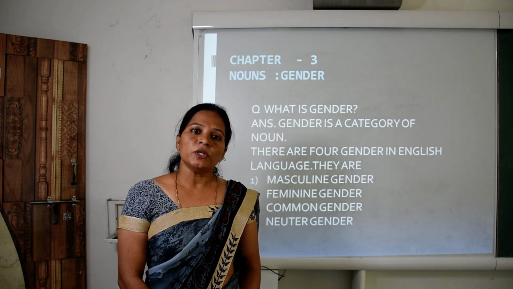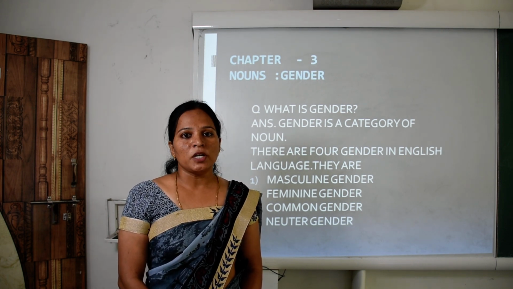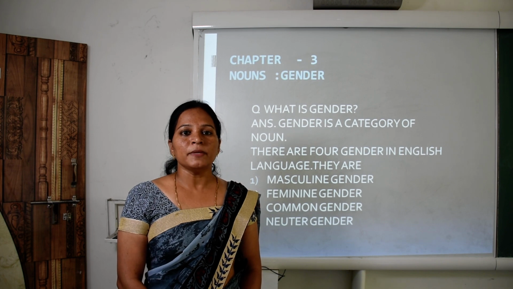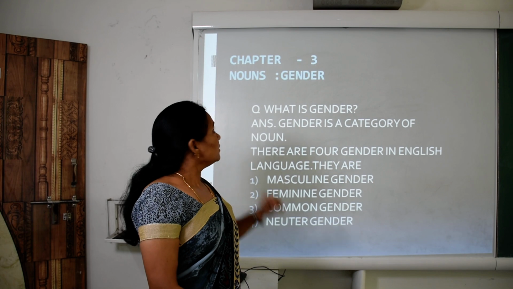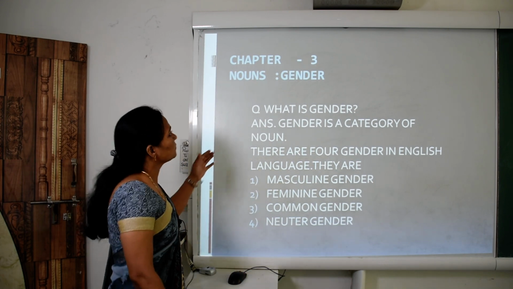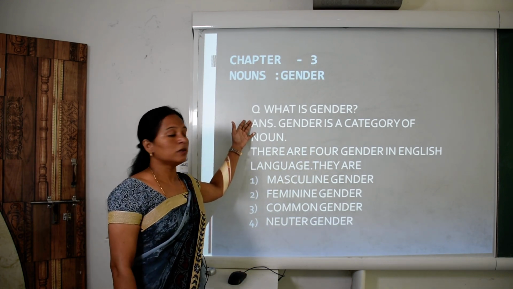So children, what is plural noun? Plural noun means more than one name of a person, place, animal or thing. So children, let's begin the exercise. Chapter 3, nouns gender. So children, what is gender?